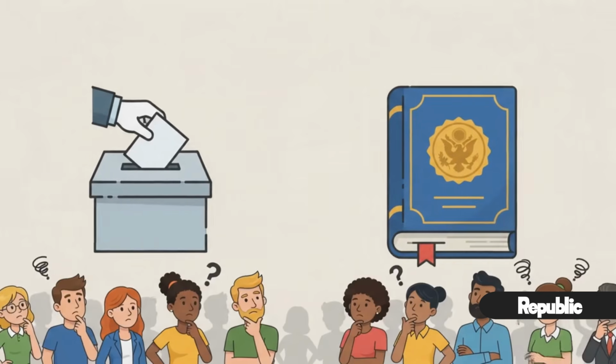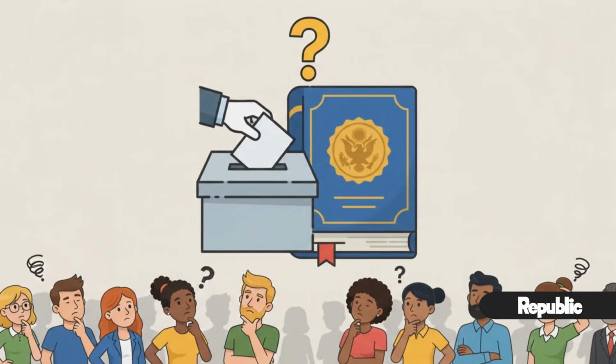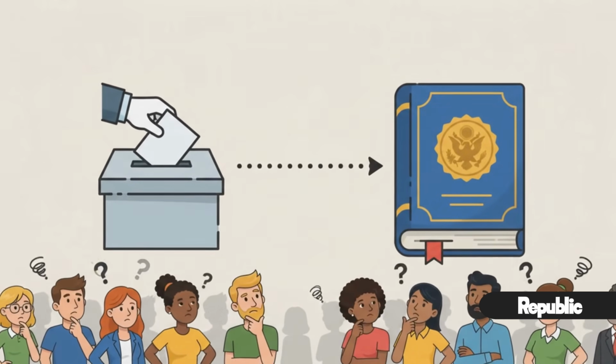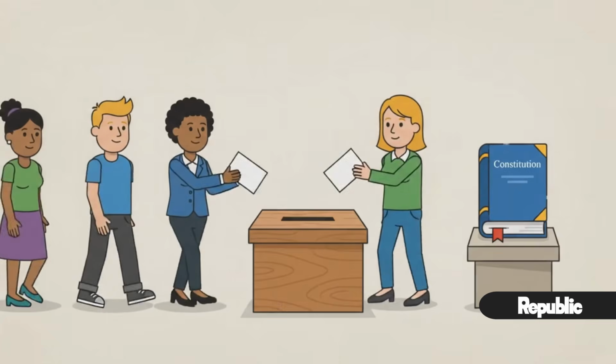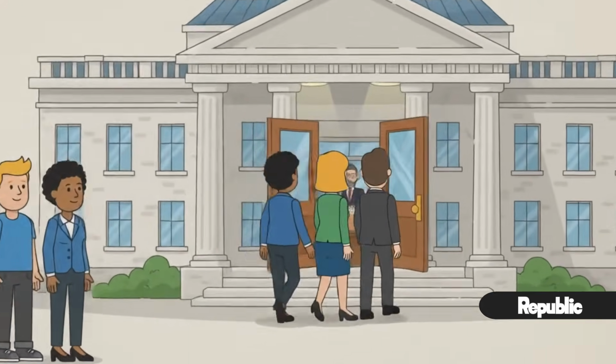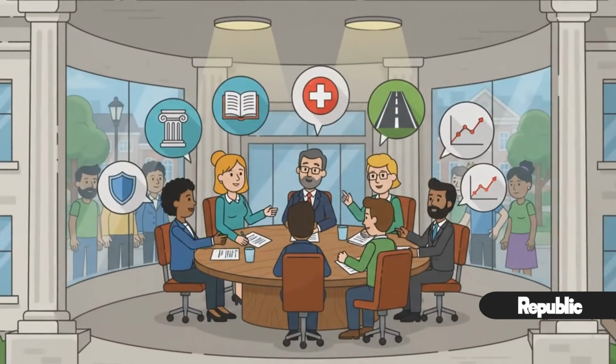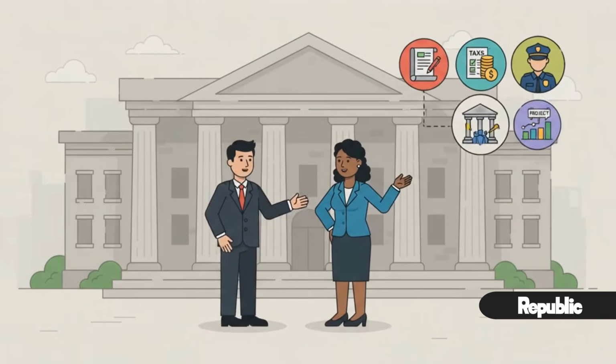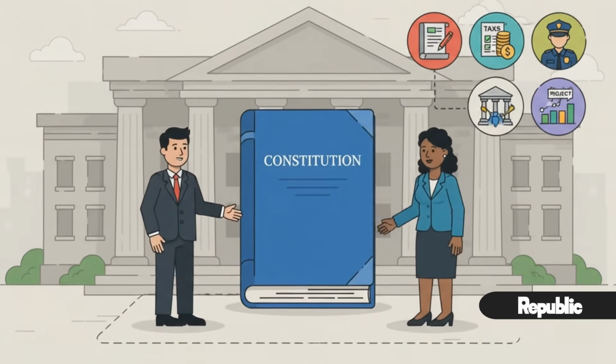Republic, a word that's often confused with democracy. Many people use the two interchangeably, but they don't actually mean the same thing. Here's how it works. In a republic, citizens elect representatives to make decisions and govern on their behalf. Those leaders don't have unlimited power. They're expected to follow a constitution or set of laws that defines what the government can and cannot do.